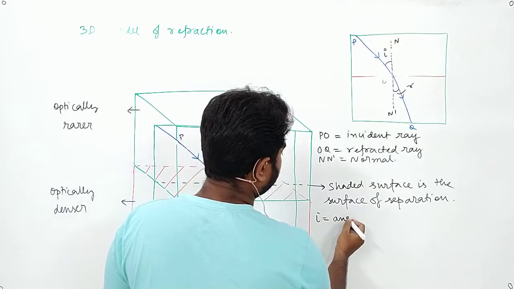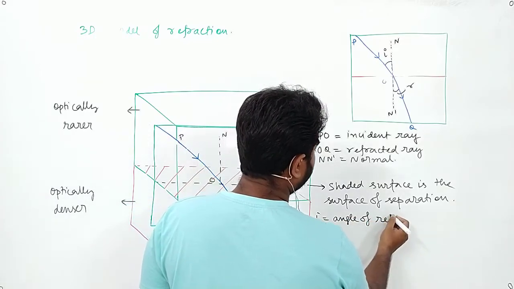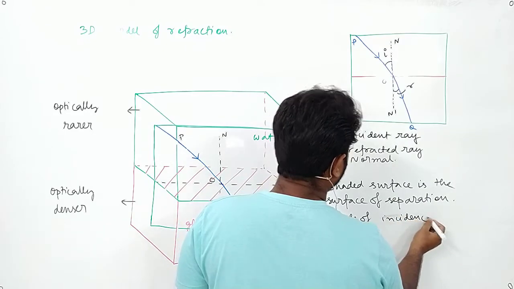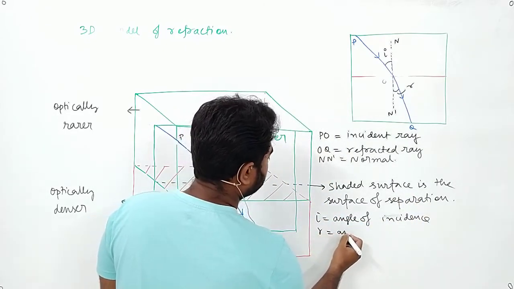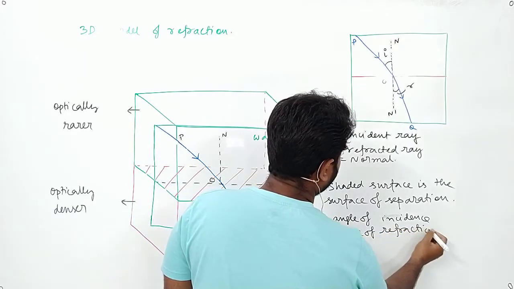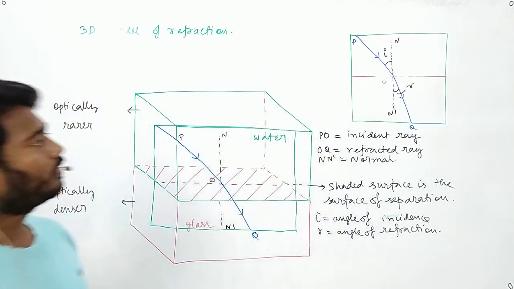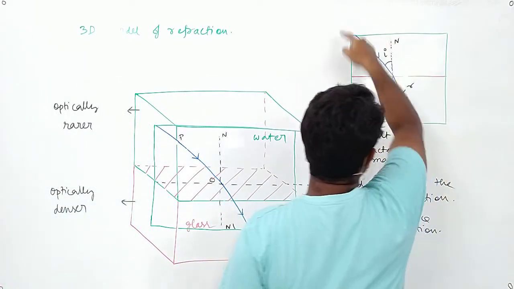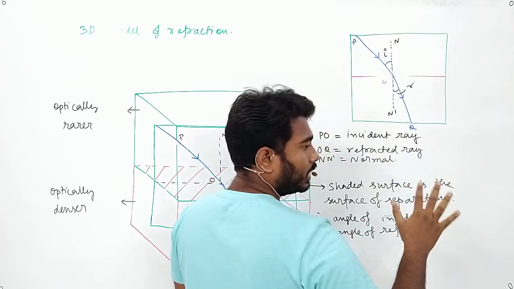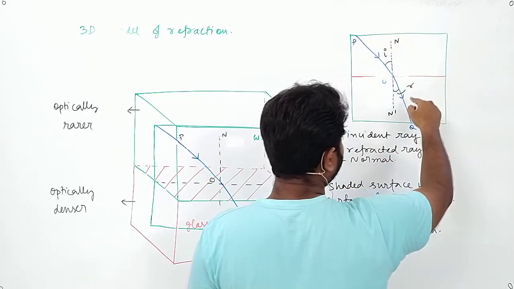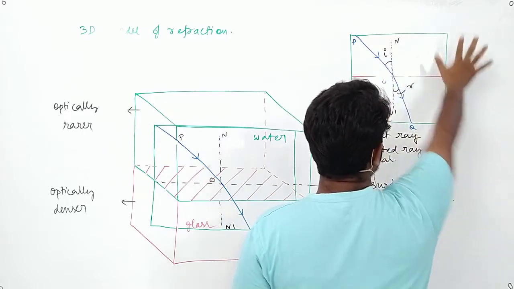I is the angle of incidence, and R is the angle of refraction. As we have marked out the plane, we can see that the incident ray, the normal, and the refracted ray lie on this plane.